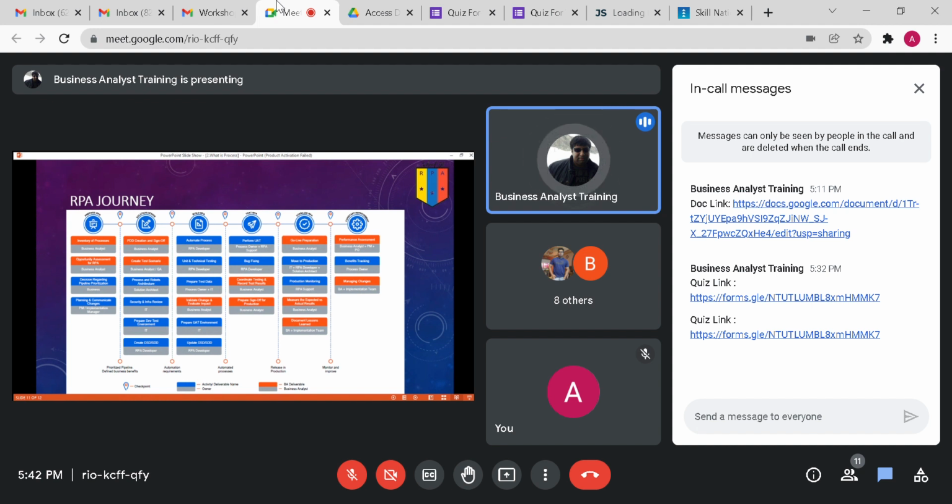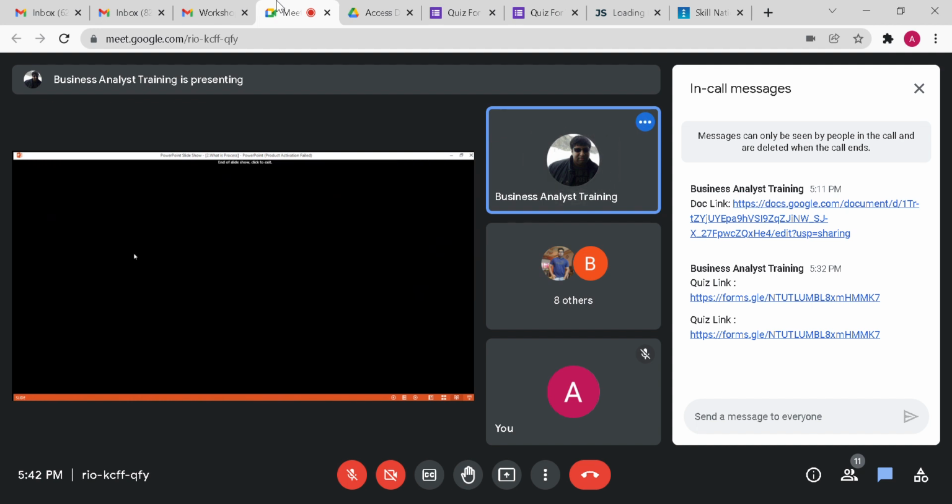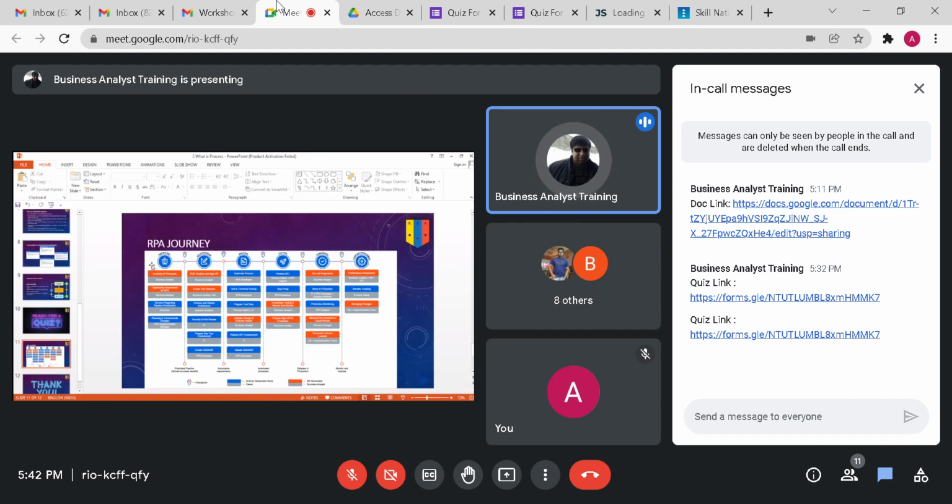At the end of our workshop, I will also tell you where this course is. It's a free course. You can go and take it. You can get certified as an RPA business analyst. Really easy course, you can easily get certified. No fees, totally free. If some of you are interested, you can go and do that. That is basically the RPA journey.